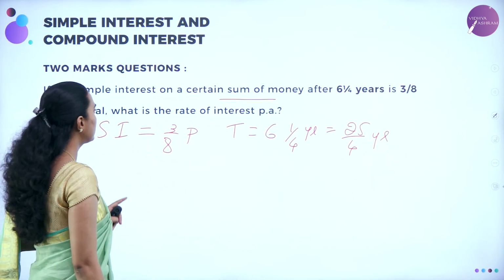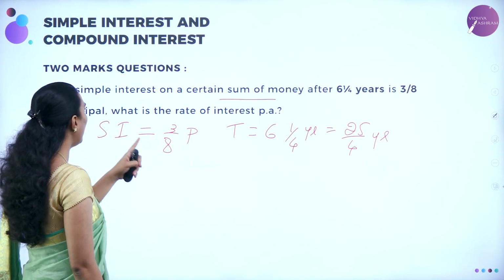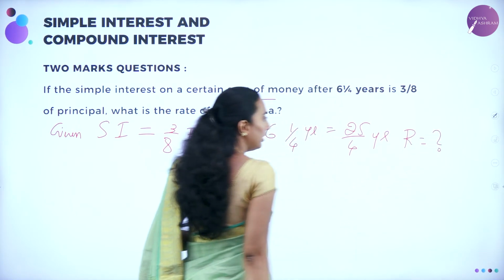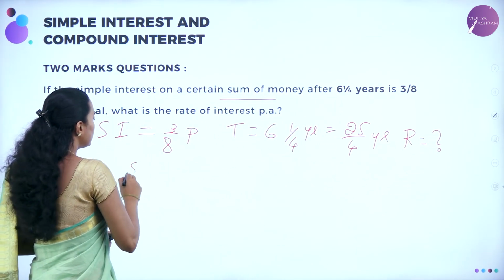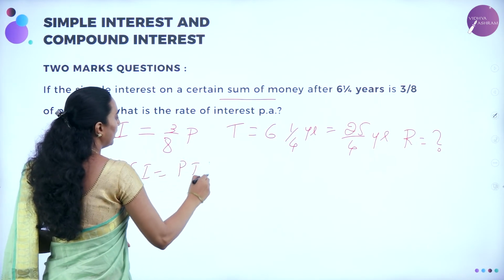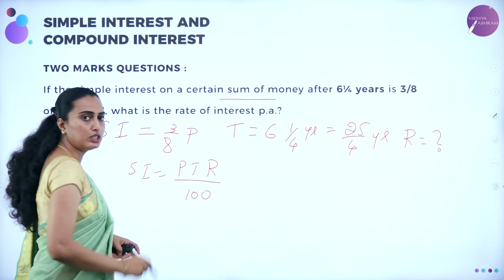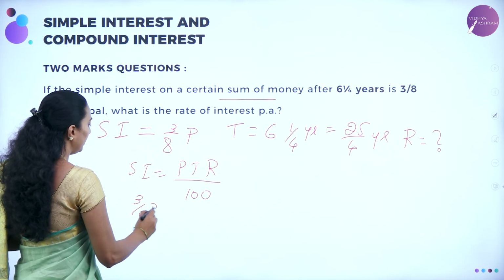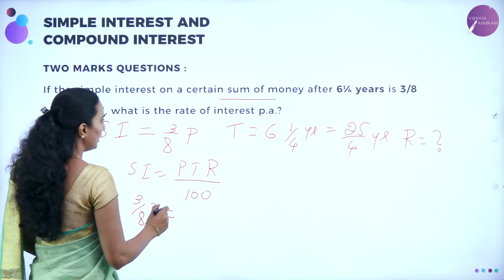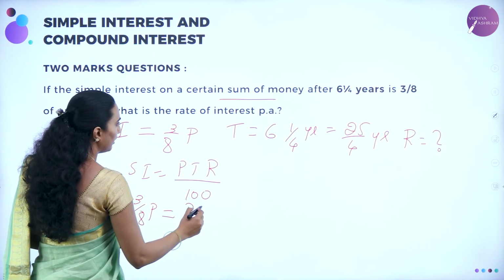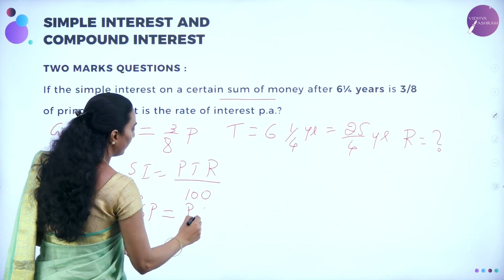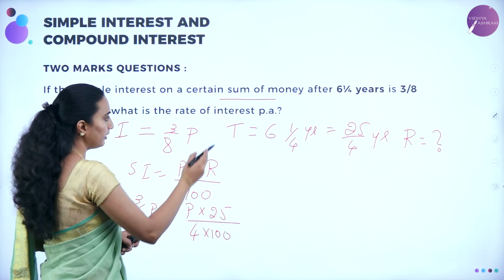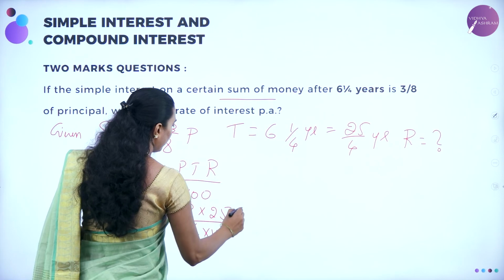And then what have they asked? What is the rate of interest per annum? So rate of interest means R they have asked. R is equal to question mark. Let me take the same formula: simple interest is equal to PTR divided by 100. Substitute this one. Simple interest they have given as 3/8 P. So 3/8 P is equal to P into T, which is 25 divided by 4, into 100, and then into R. R we don't know, right?